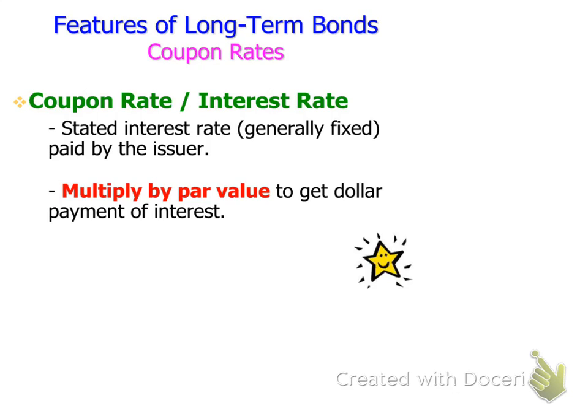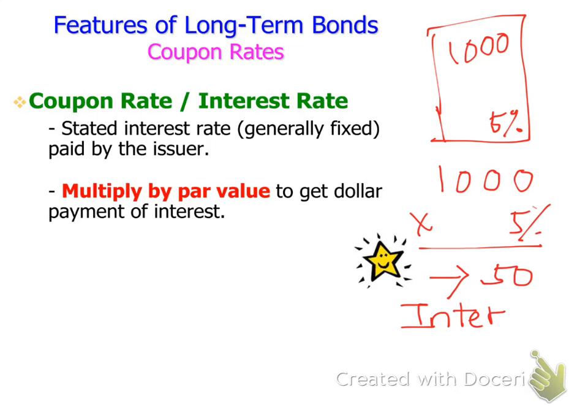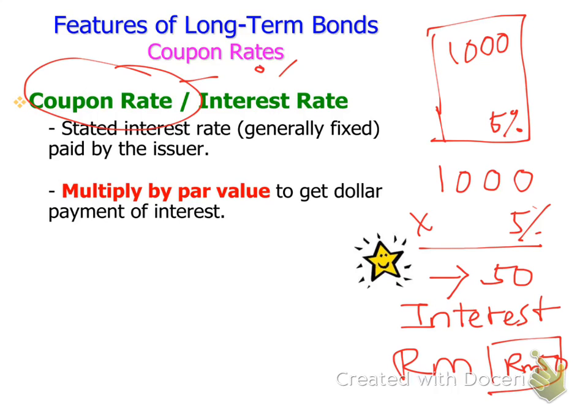Now, this coupon rate is that in the coupon, just now you have 1,000 here. They'll tell you, we agree to pay 5% interest to you every year, multiplied by the par value. So how to calculate how much I will receive every year is actually the 1,000 times 5%. So every year you'll get back 50. This 50 is the interest that you will receive. Now, this 50 is in terms of money, in terms of RM 50. But when we talk about coupon rate, it's in terms of percentage.